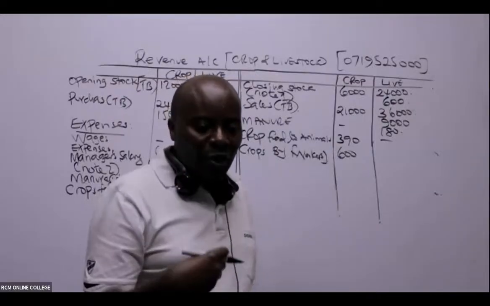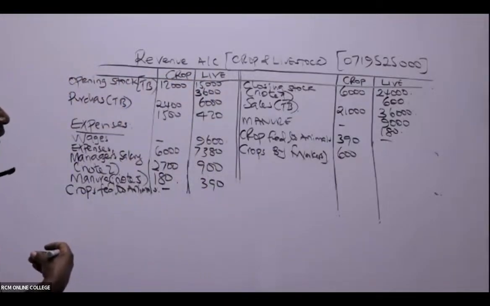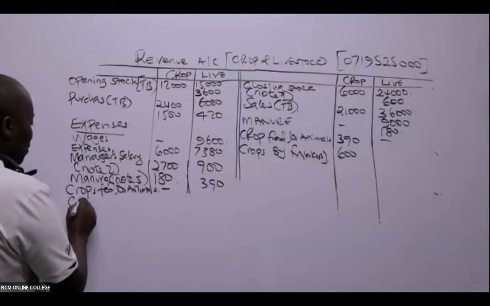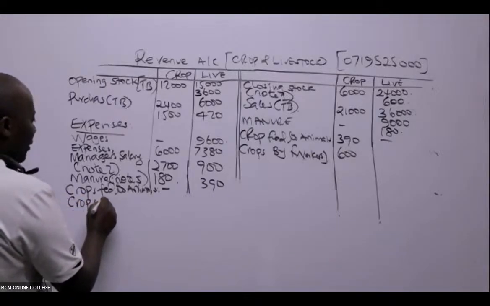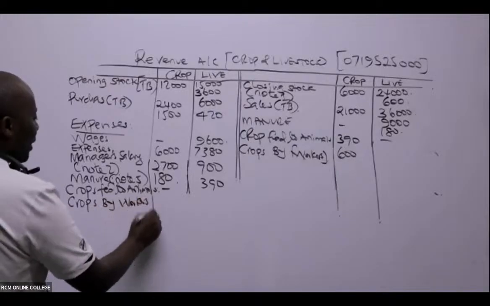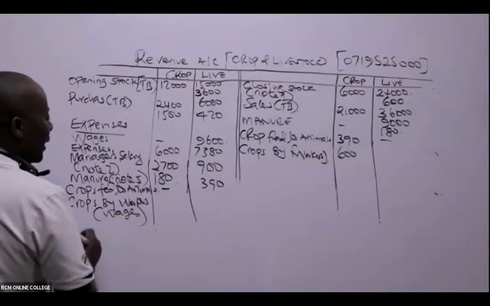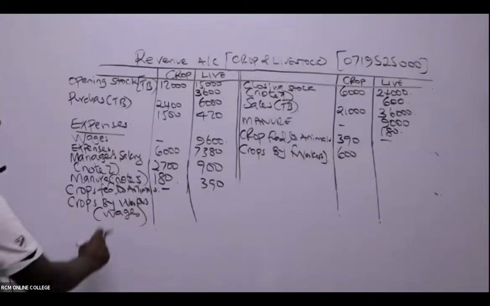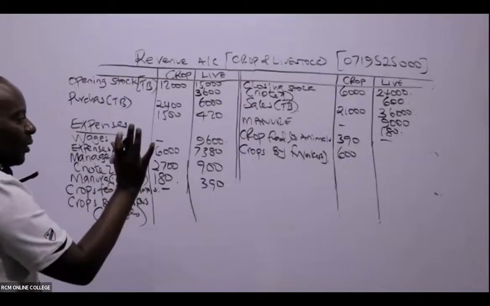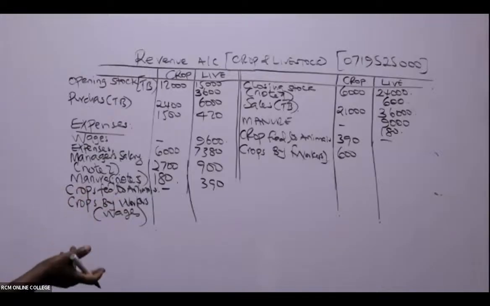So we have here crops by workers. So this will be wages, basically. It's an expense. And remember, I can't take this to the livestock. This is purely crops and wafanyikazi. Usiniambia wafanyikazi are animals. Even if they're animals, they're not livestock.